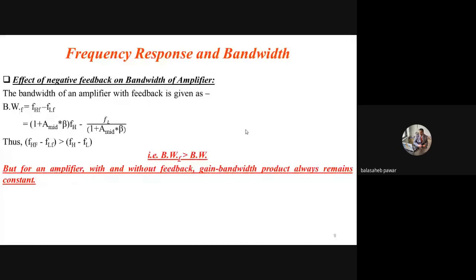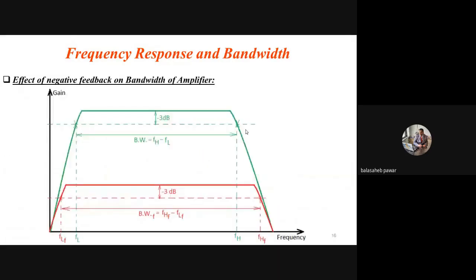Okay. Now one more point that you have to remember. If we consider with and without feedback, and take the product of gain and bandwidth, suppose for this green colored curve, this much is the gain. That gain into the respective bandwidth, that product remains the same as when negative feedback is used: the gain gets reduced, but the bandwidth gets increased.